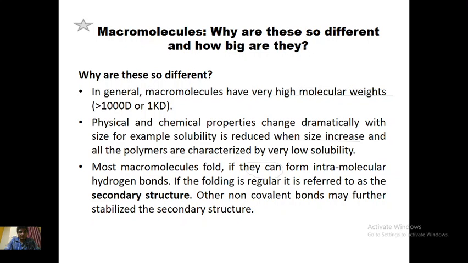These are not covalent bonds, and that is why hydrogen bonds are so important, because these are the major non-covalent bonds stabilizing secondary structures. So whenever you think about secondary structure, it is folding in primary structure, and this folding is stabilized by hydrogen bonds and non-covalent bonds only.